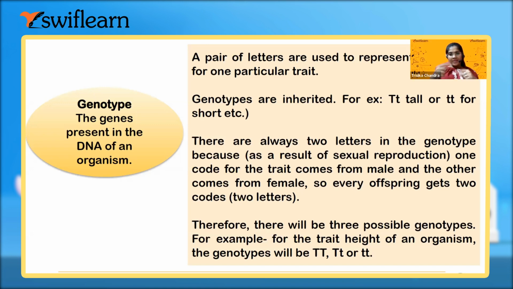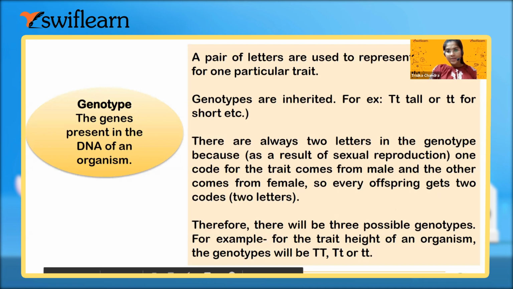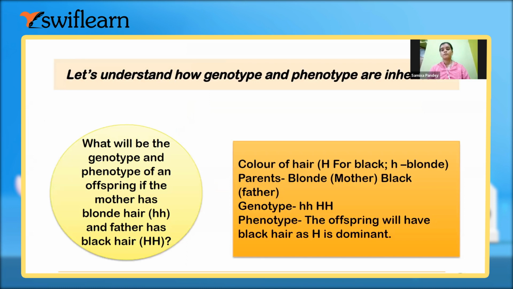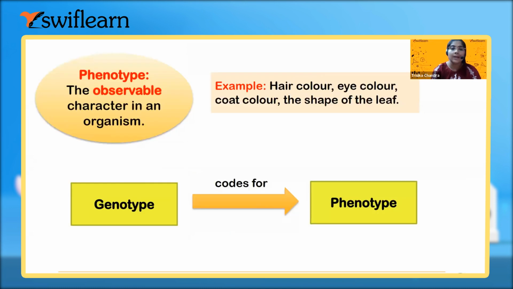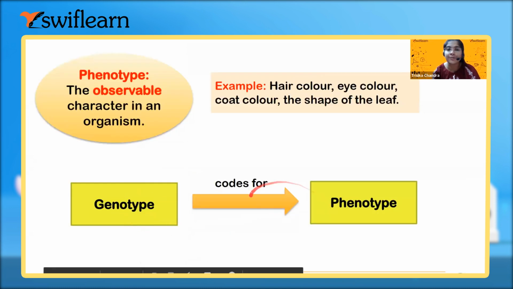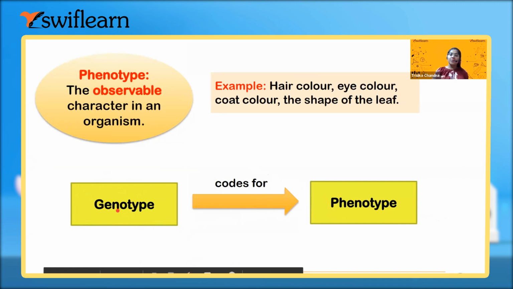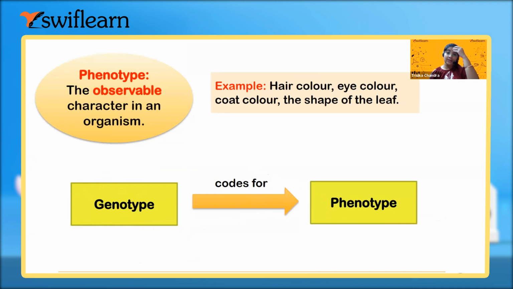Okay. Yes, ma'am. It can be the trait of the height of an organism, any sort of genotype like TT, capital T and small t like this. Up to this much, any question? No, ma'am. Now, the genotype always codes for the phenotype. Due to the genes which are present in the different body of the organism, the phenotype will be understood by this.